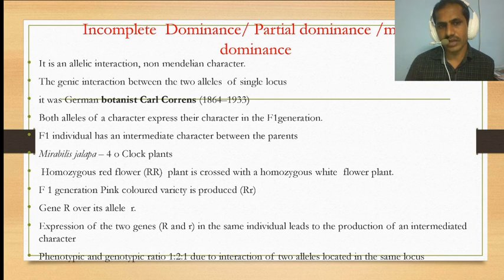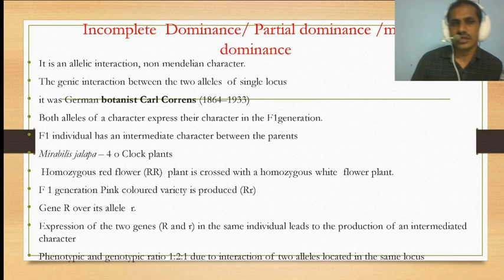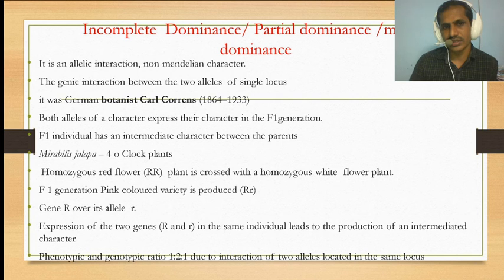The F1 individual has an intermediate character between the parents, other than the parental character. For proving this, the experiment chose the Mirabilis jalapa plant, commonly called the four-o'clock plant.